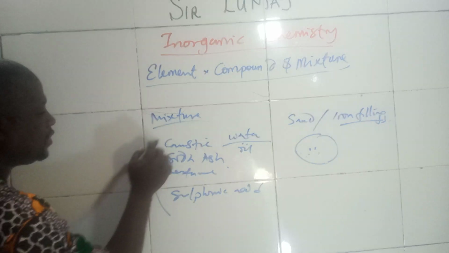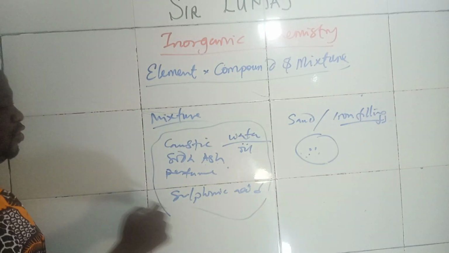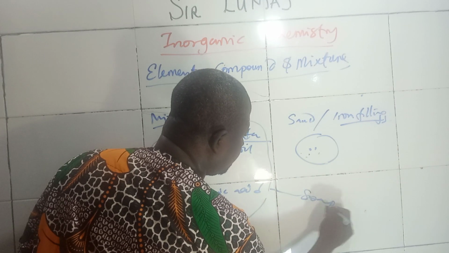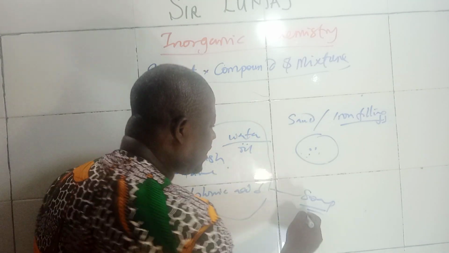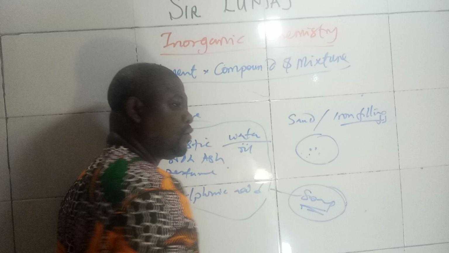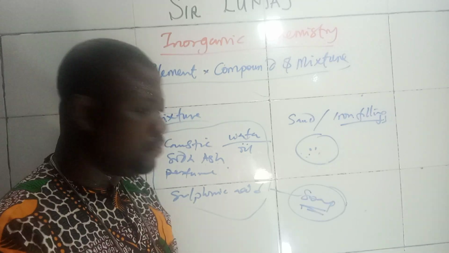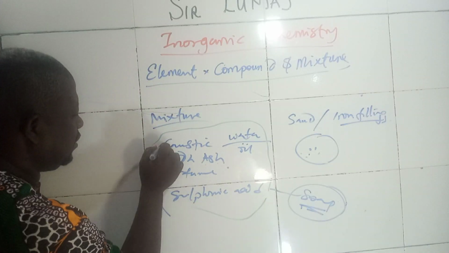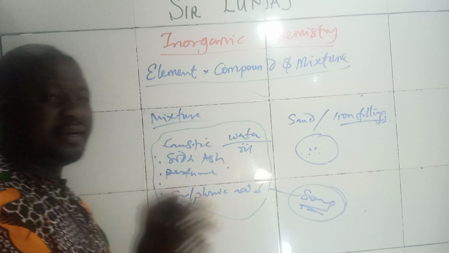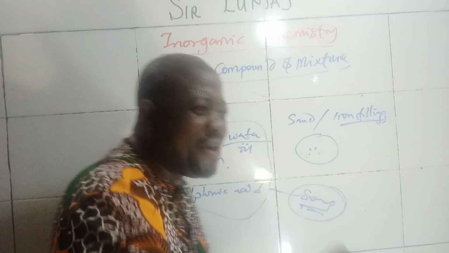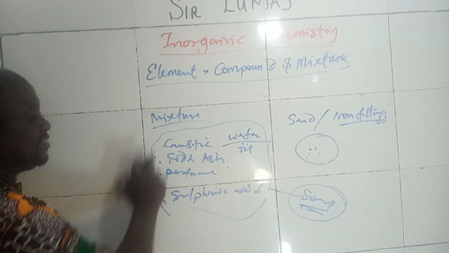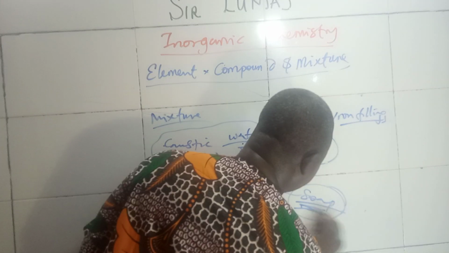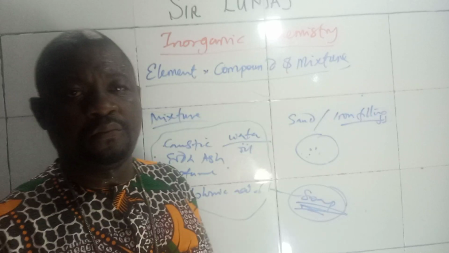By the time you add all these together, it will form soap. That soap is what you use in washing. It has formed another compound. It cannot go back. It cannot be separated into these again. It has undergone a chemical reaction. Therefore, I can't get this one back. This has combined together to produce soap.